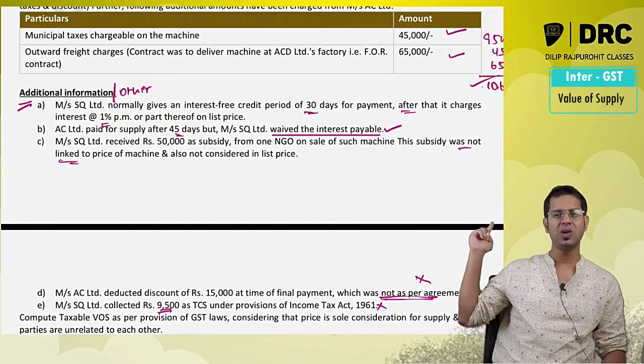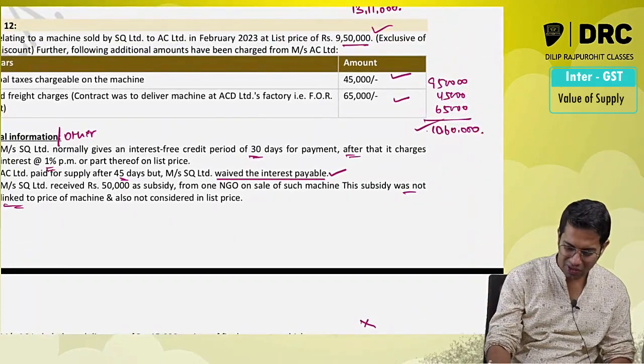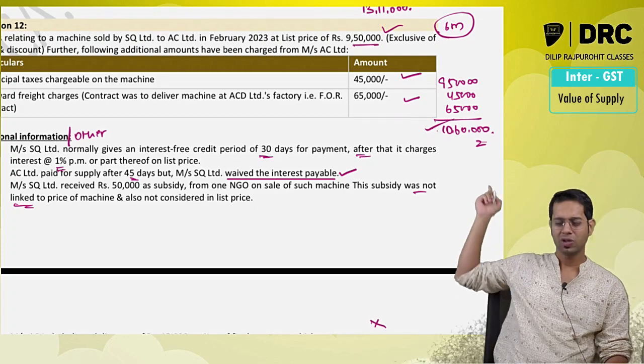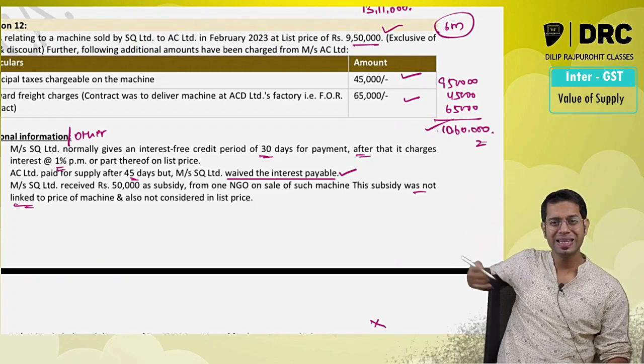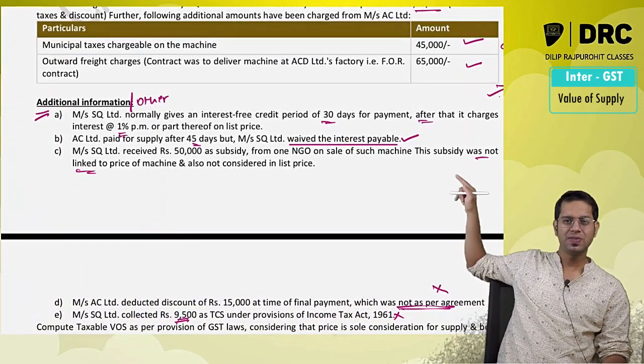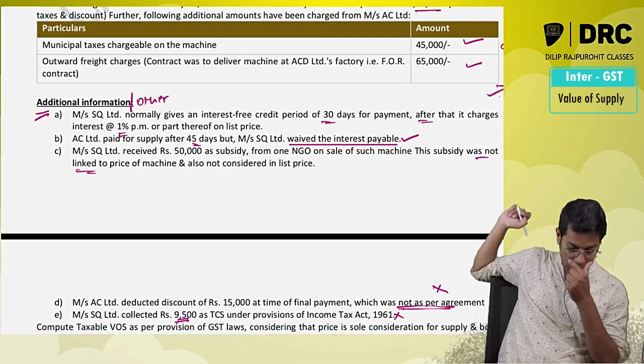But for this answer, will you get the full marks? No. For this answer, you are only going to get 2 marks. This may be a question for 6 marks. Only 2 marks you will get for this right answer. You will get the main marks for the notes which you write. For all these different items, you are required to give a separate note.